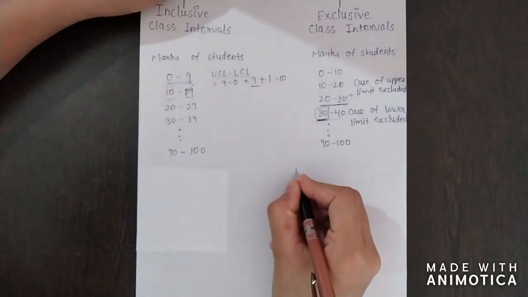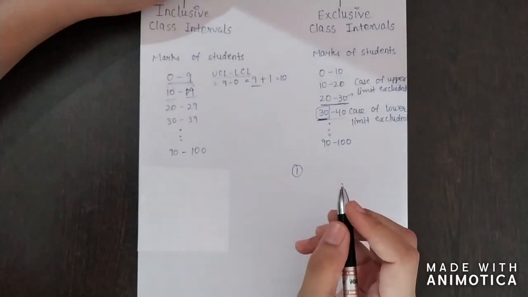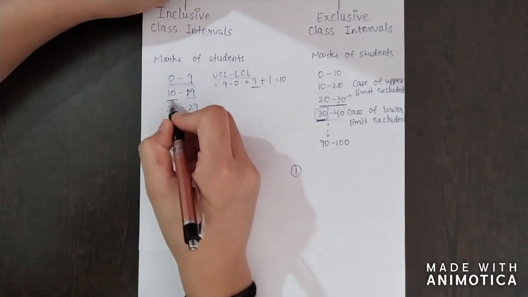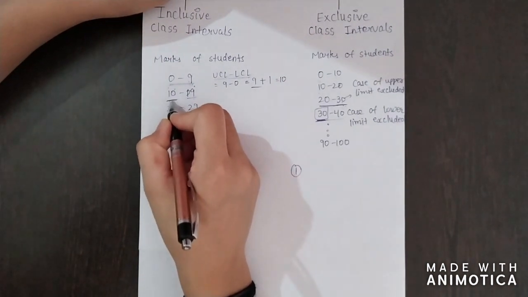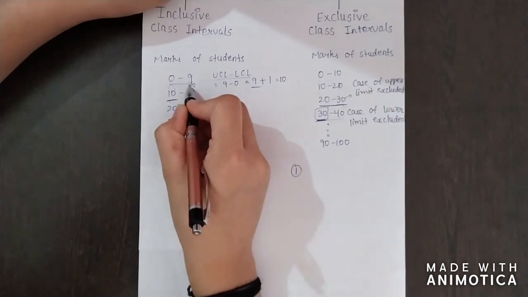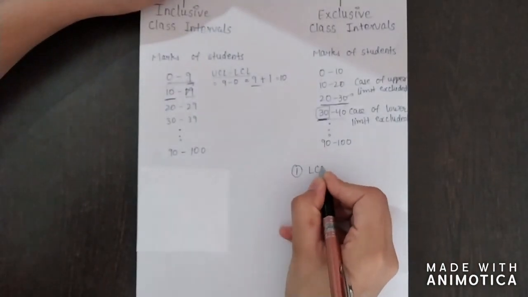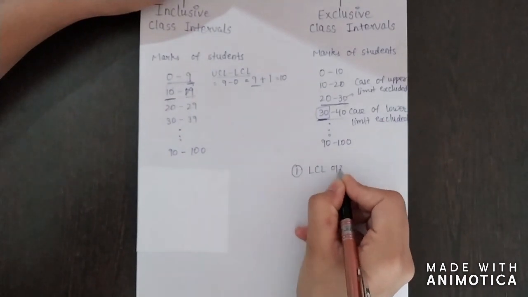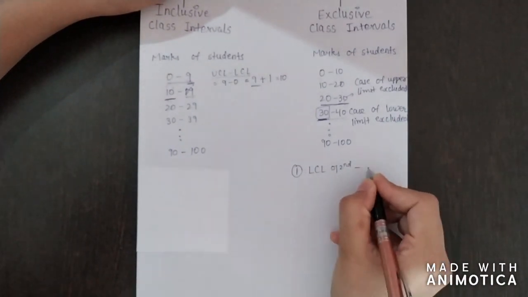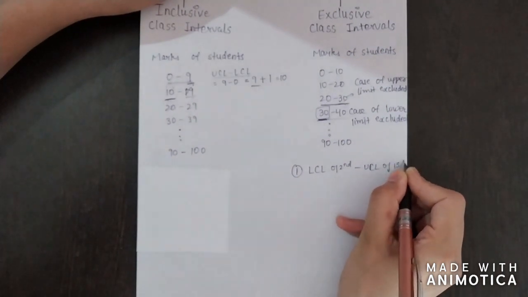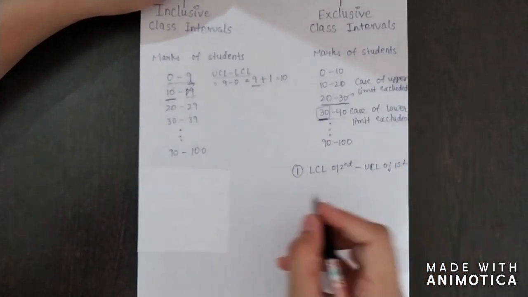The first step is to find the difference of the lower class limit of the second class and the upper class limit of the first class. Okay, lower class limit of second class less upper class limit of first class. The first step is this.